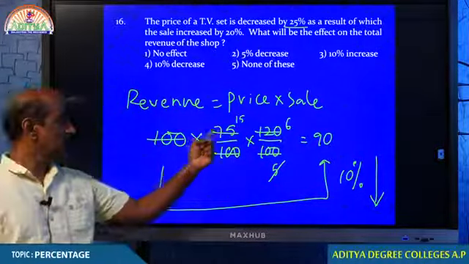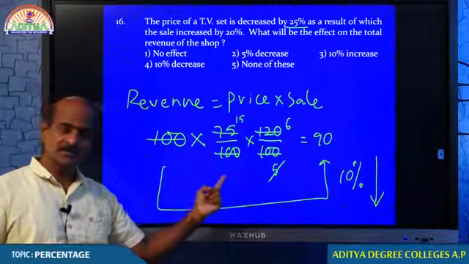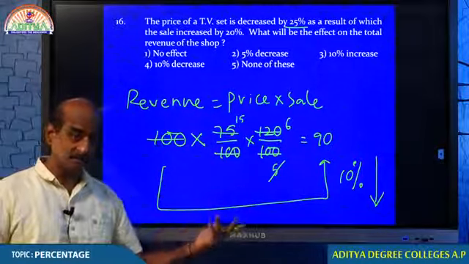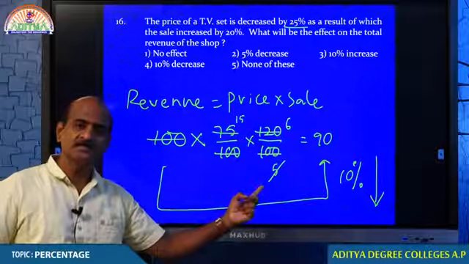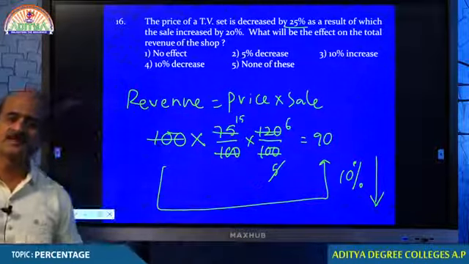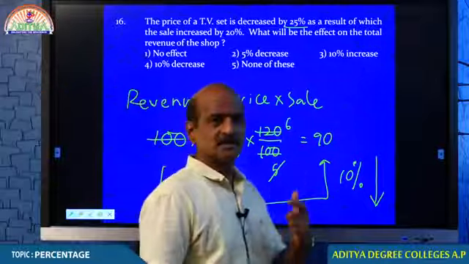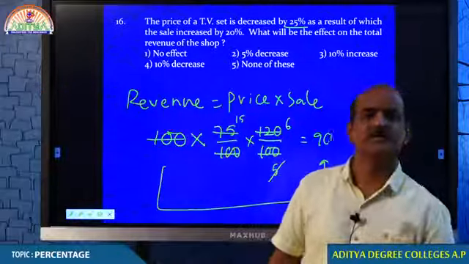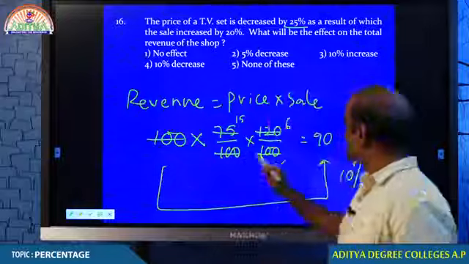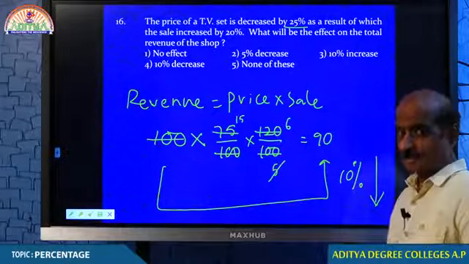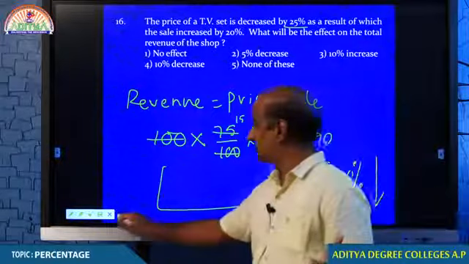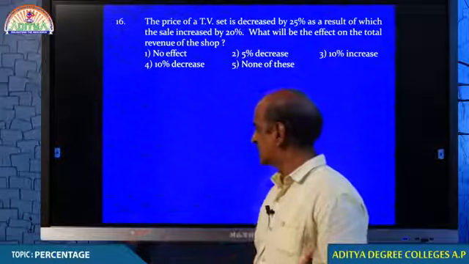One, price decreases by 25%. You understand the 75 by 100? Sale increases by 20%. After these two changes, the revenue becomes 90. So 100 becomes 90, therefore revenue decreases by 10%. I believe that one more question will help you to understand the question properly. Go ahead.